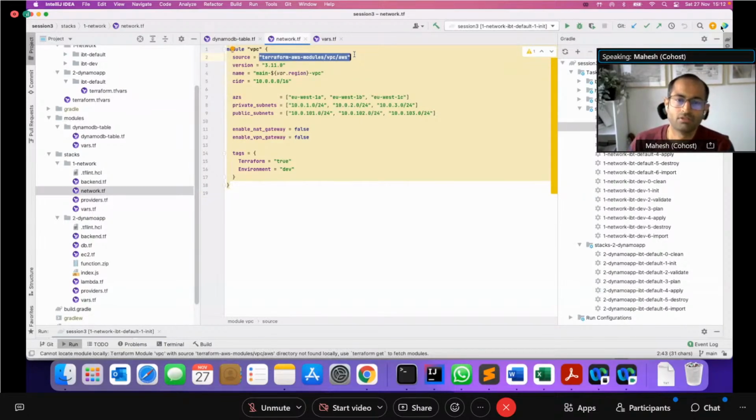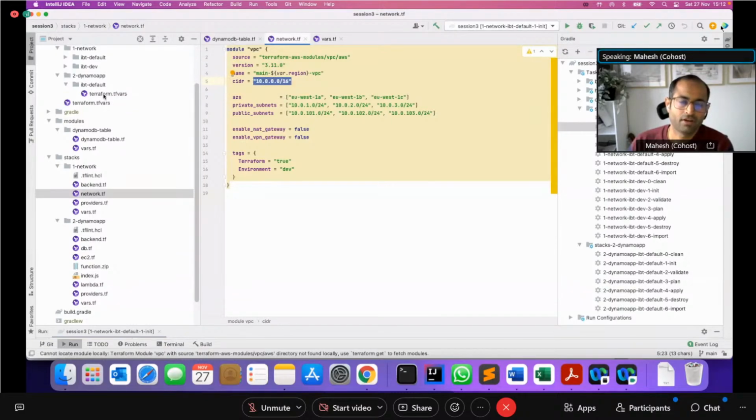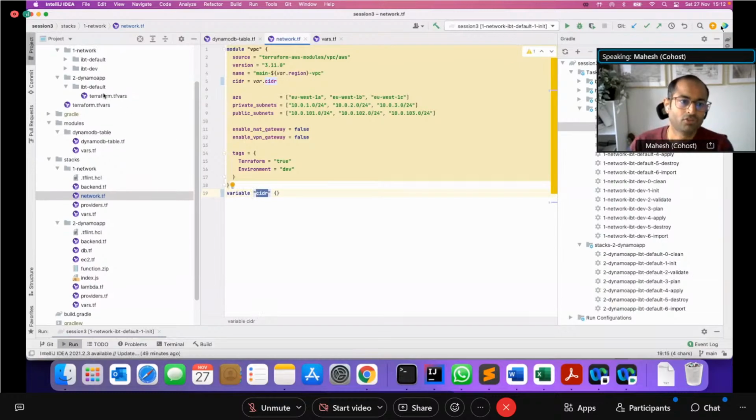So this is quite often, rather than creating my own module for AWS VPCs, I'm just leveraging a well-defined module that's already there. So in this case, I am referencing this VPC module, version 3.11 of that module, and then I've passed in some of the variables. Now, these can again be defined as variables and passed from the TF-vars. For now, I've just hard-coded them, but ideally, you would define another variable here for the CIDR block, and then you can pass this CIDR block from your TF-vars, which is what is used at runtime to then provision the VPC.